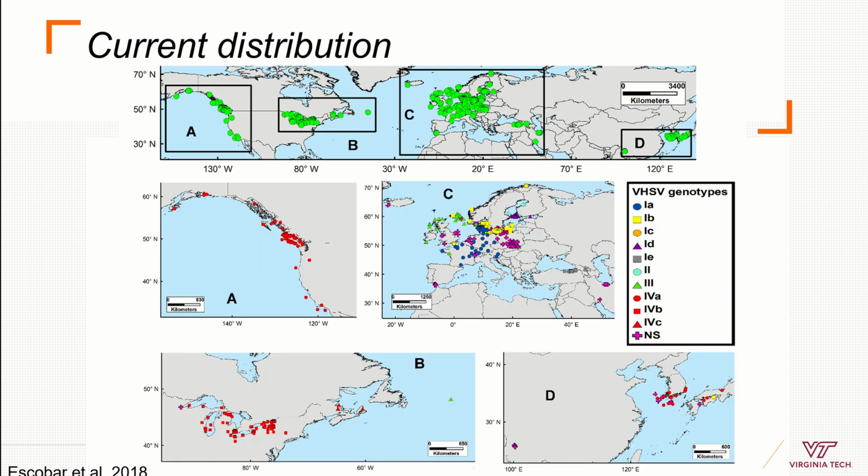So we can even identify the different lineages or strains or genotypes of this virus, which is the same species, just tiny variations, to show that most of the diversity of the virus happens in Europe, and maybe this is the origin of the virus. And all the areas that are more similar genetically are just introductions.